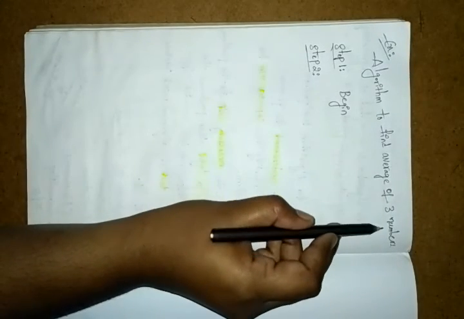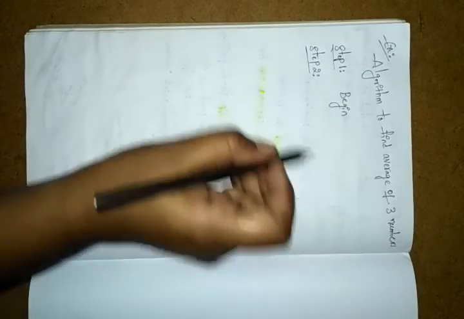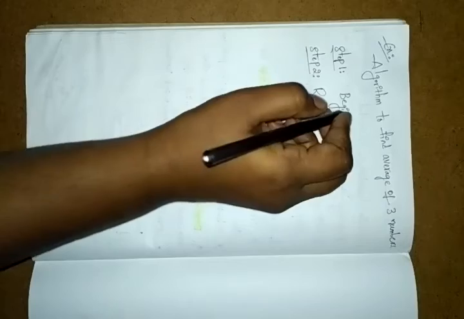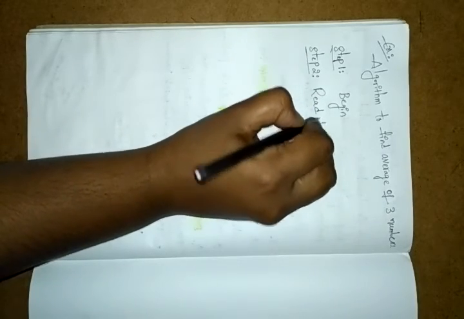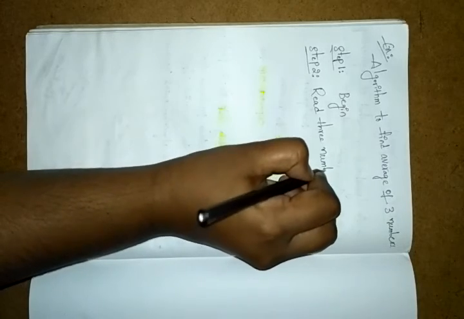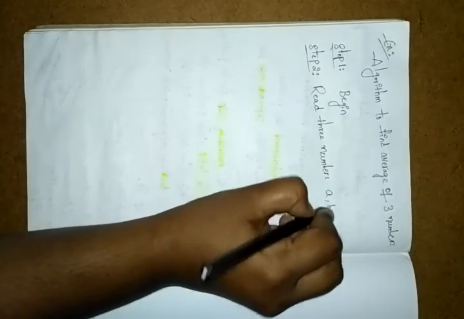read three numbers. Here we took the average of three numbers, which means first you have to read the three numbers. Whatever three numbers you took, you have to read. So here I am taking the three numbers as A, B, C. Okay, A comma B and C.